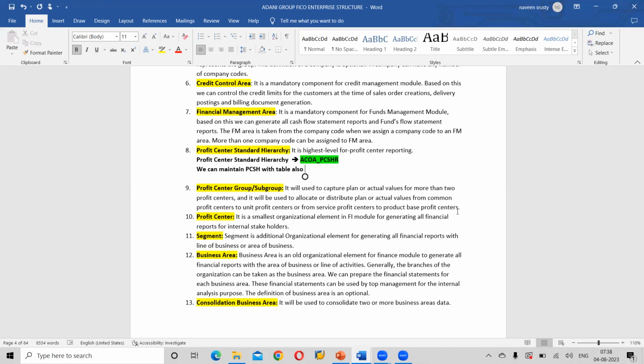Clear? So that could be a product, that could be a service. And last but not least, profit center is the smallest organizational element in the FI module for generating all financial reports for internal stakeholders. Whatever hierarchy we maintain, the profit center reporting will be generated at profit center level, not at profit center group or subgroup, or at the hierarchy. The reports will be generated at profit center level. Clear? Any questions?